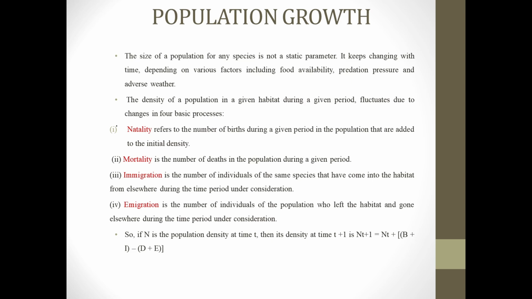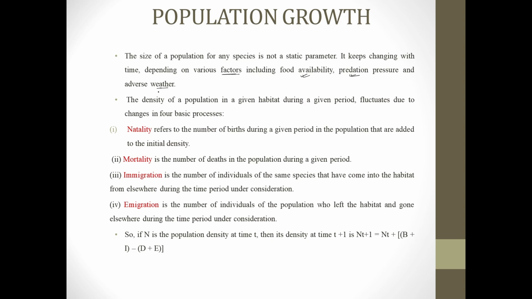Now population growth. The size of a population for any species is not a static parameter. It is very dynamic and keeps on changing, depending on certain factors: food availability, predation pressure, and the weather.